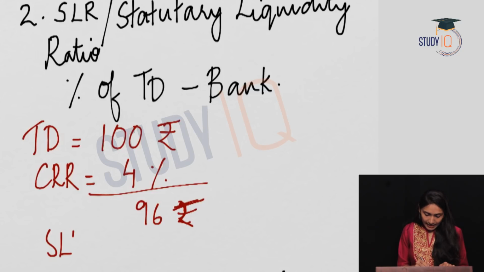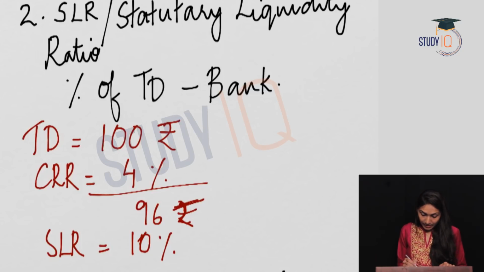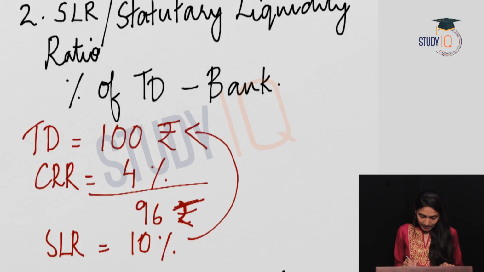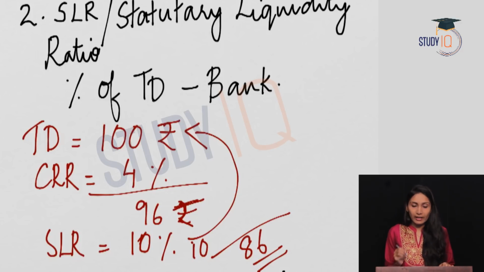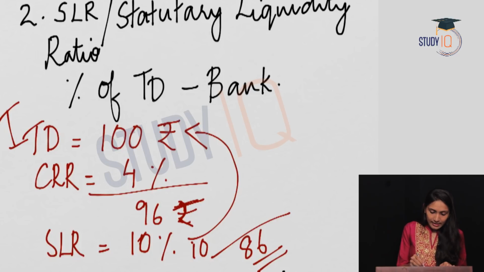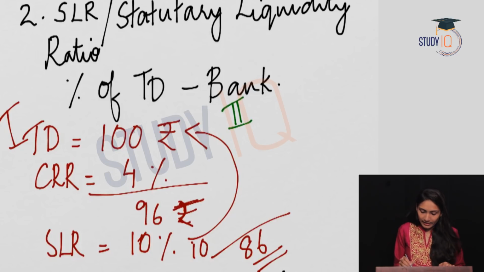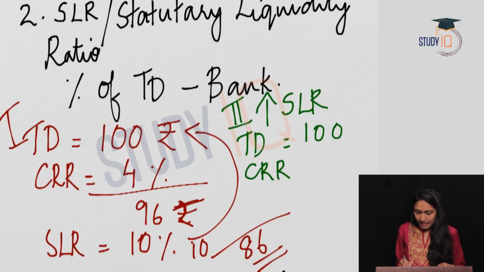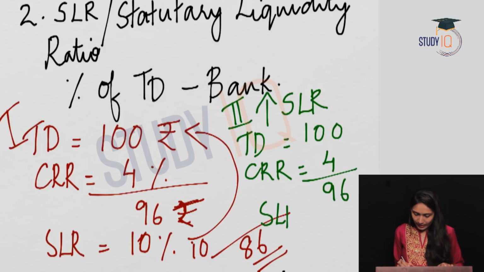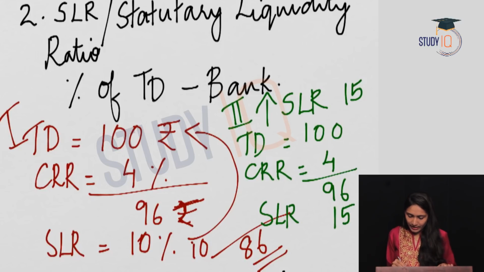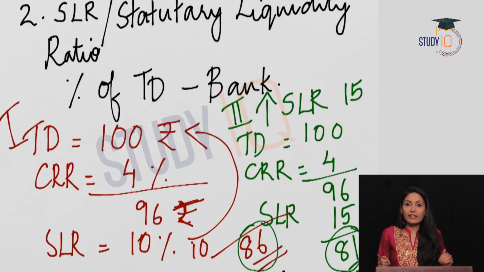So suppose the SLR is 10%. 10% of the total deposit is rupees 10. So now the bank has only 86 rupees for lending. This is the first case. In the second case, let us assume that the RBI has increased the SLR. So total deposit is 100, minus CRR 4, minus SLR. The RBI has increased the SLR from 10 to 15. So SLR is 15. That means now the bank has only 81 rupees for lending. Previously it was 86 rupees. So now it is only 81.